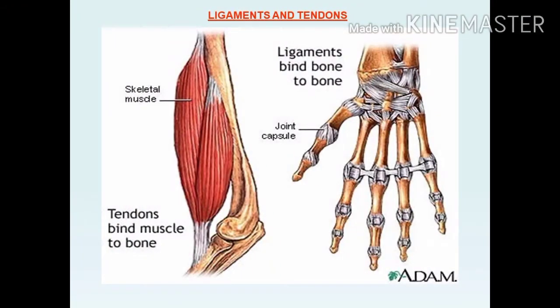See this picture. From this picture you can understand what is tendon and what is ligament. Ligaments bind bone to bone, with the joint capsule in between. The white color patches are known as ligaments. See the tendons: the skeletal muscle is connected with the bone by tendons. That white color connective part is called tendons. This is the difference between ligaments and tendons.